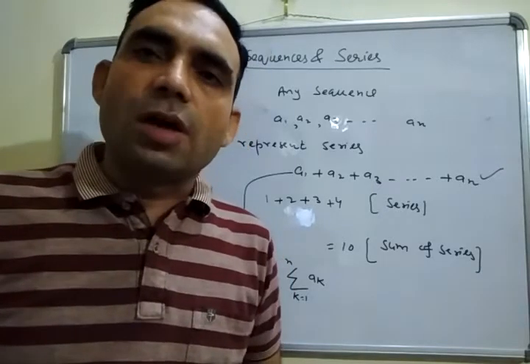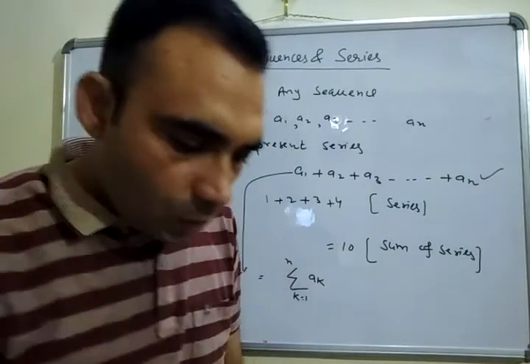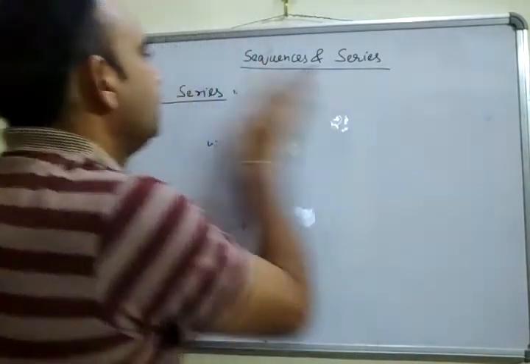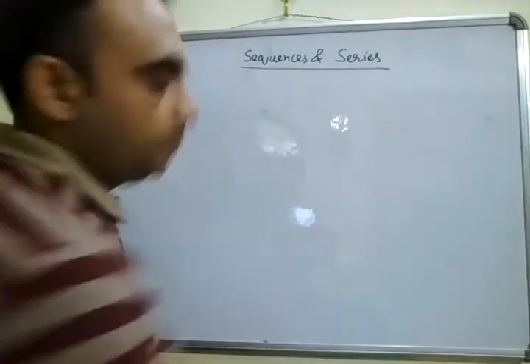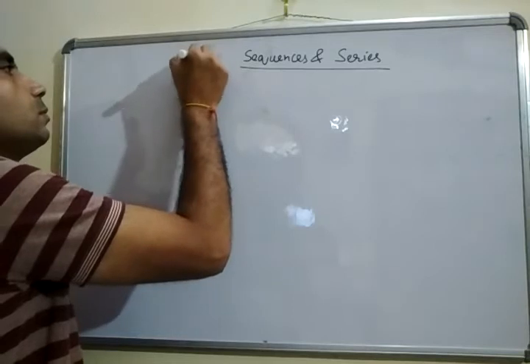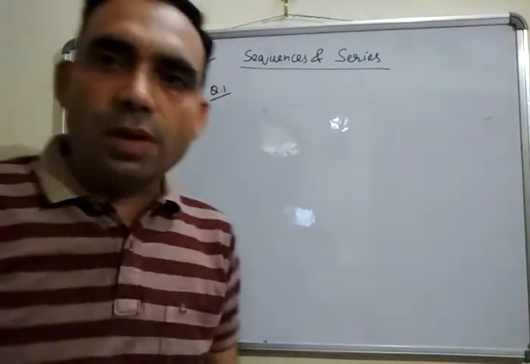Now using these terms, we will solve exercise 9.1. Exercise 9.1, question number 1.